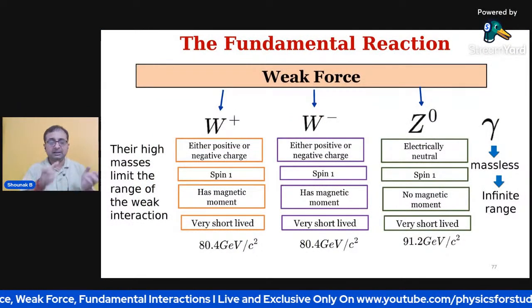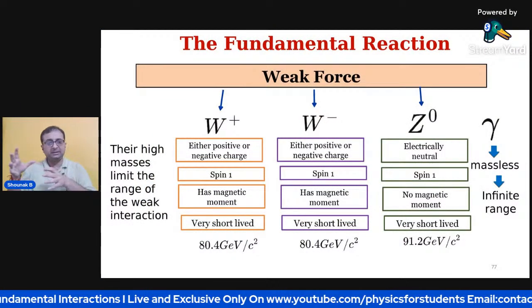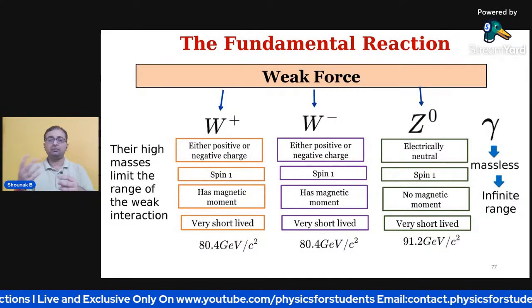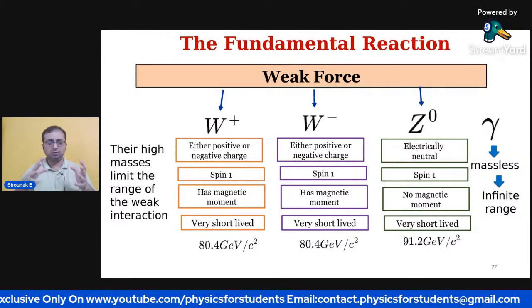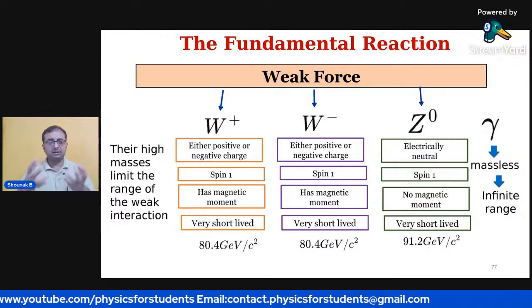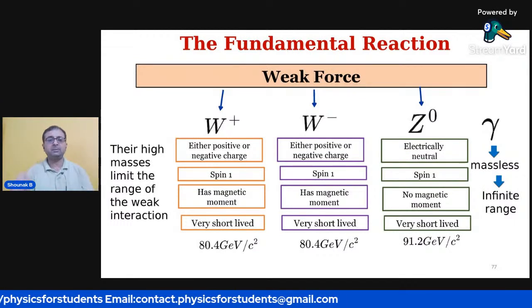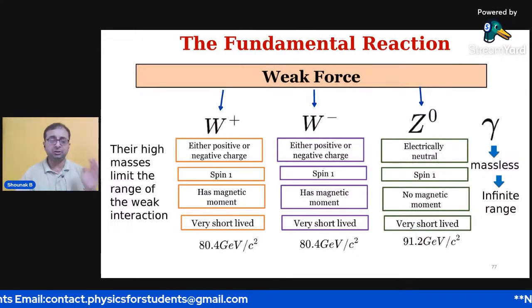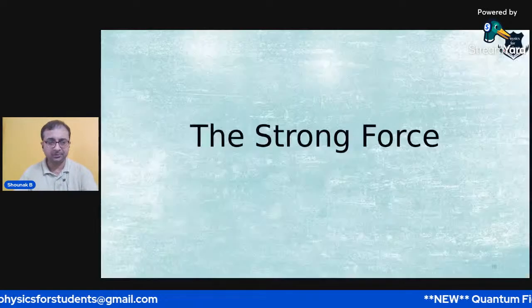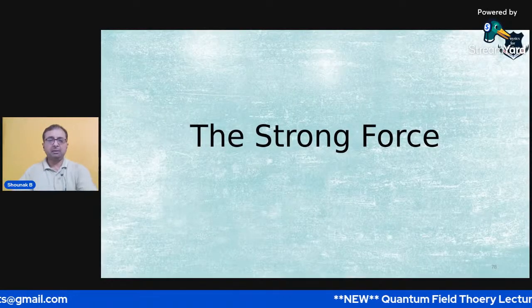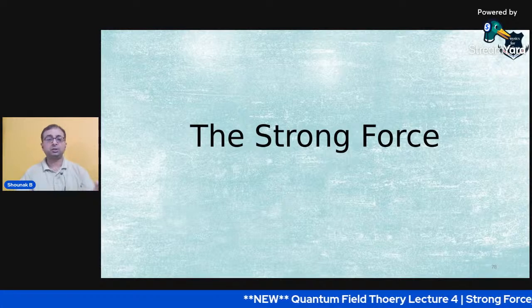Now you can see that the weak force is basically interacting through the W plus, W minus, and Z0, and each of them has a positive integer spin, that is spin 1. Okay, now we come to what is known as the strong force.